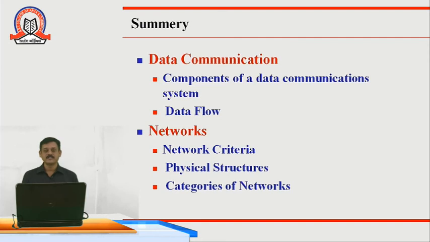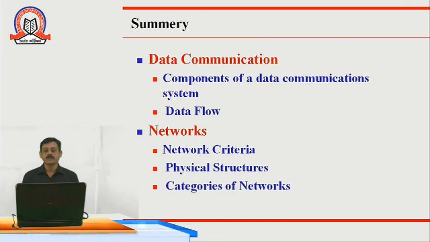Let's see the summary or a small revision of today's lecture. So students, we have covered data communication and network topics in this lecture. In that we have discussed the definition of data communication, the different components of a data communication system, and the flow of data.